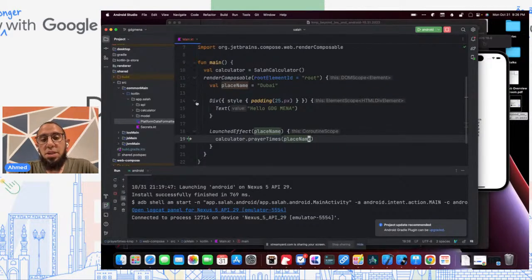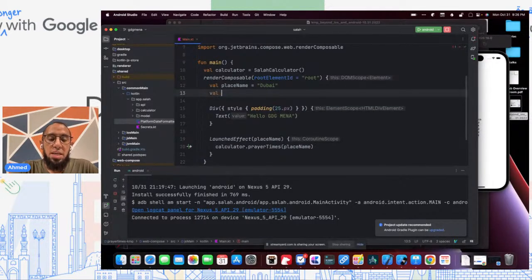The reason for this is that when Compose starts this composable scope, it'll see a div, it'll draw it, it'll see this text, it'll draw it, and then it'll say, oh, you're asking me to launch a coroutine to call this method. It'll call it, but that's it. So what we really need is a way to tell Compose that, hey, something's changed, please redraw.